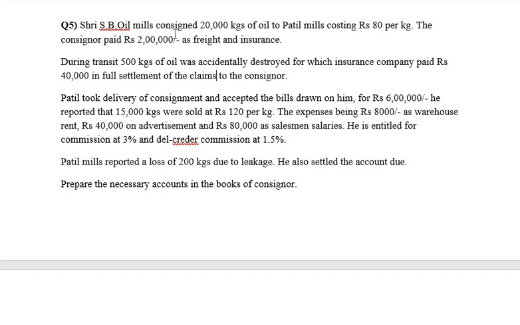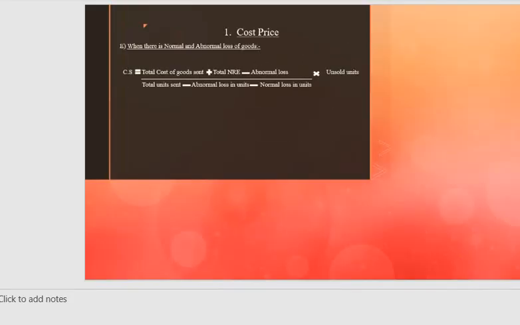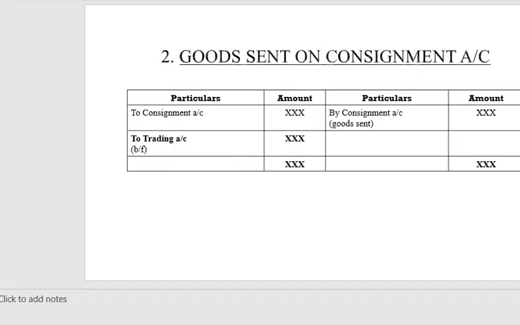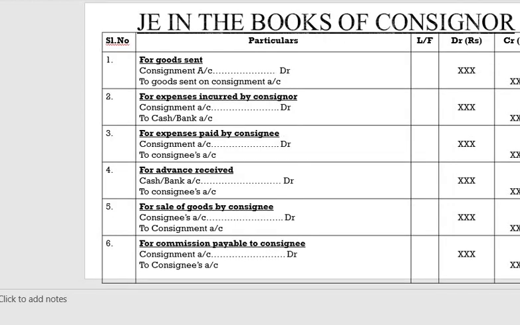SB Oil consigned 20,000 kgs of oil to Patil, costing rupees 80 per kg. So this is nothing but the goods sent. What is the journal entry for goods sent? When there is goods sent, consignment account debit to goods sent on consignment account. Look into the journal entries which are passed in the books of consignor.